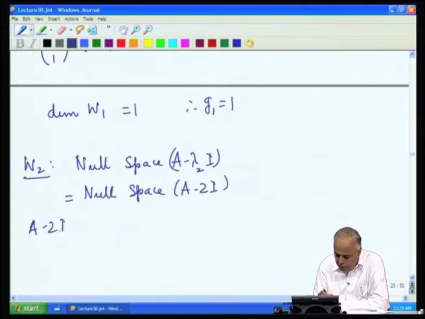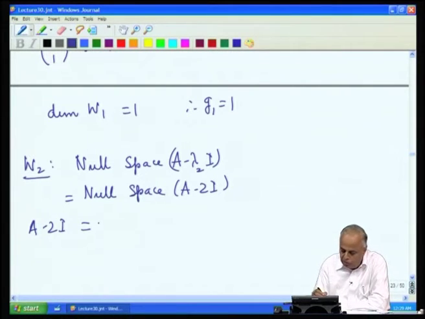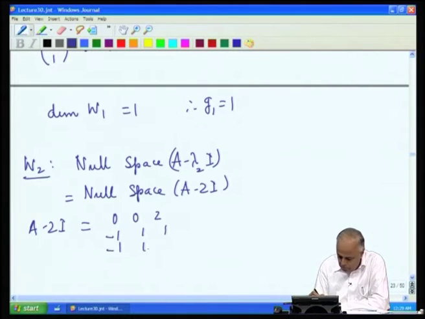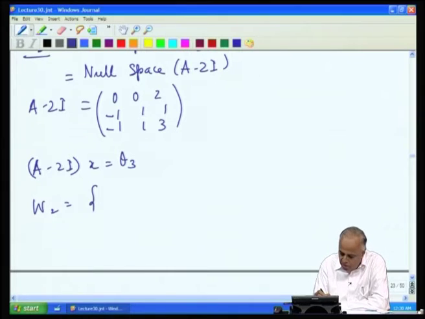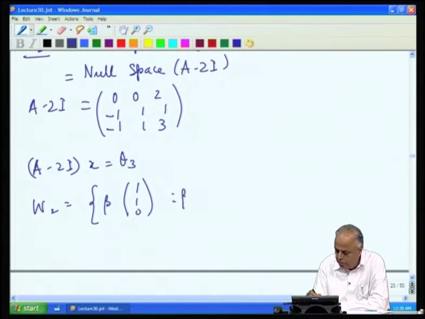To find A minus 2I I have to subtract 2 from the diagonal of the given matrix. When I do that, I get this matrix, and then we solve the system (A minus 2I) x equal to theta 3 to get W 2 as the set of all vectors of the form beta into (1 1 0), where beta can vary over the complex numbers.